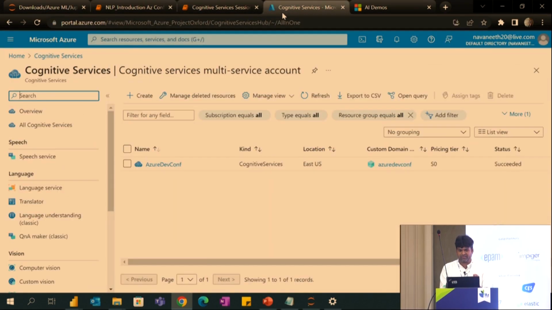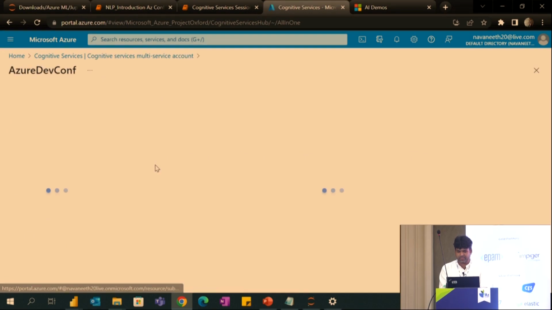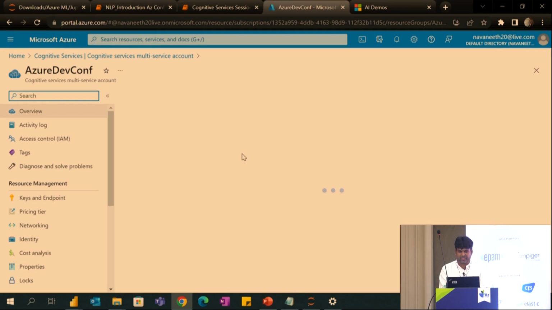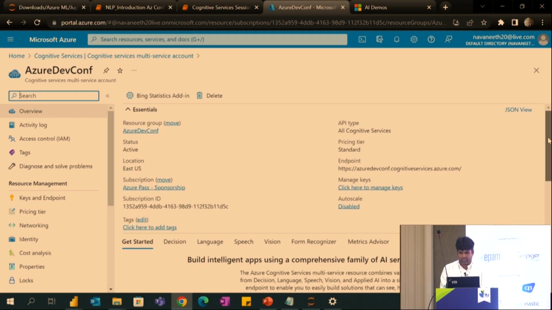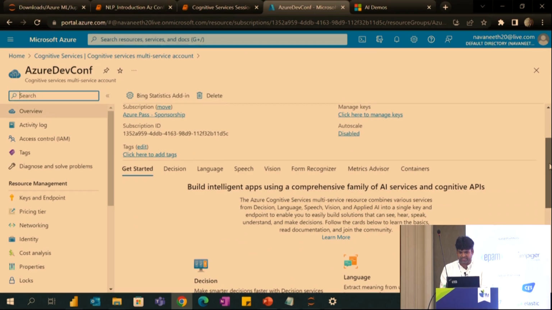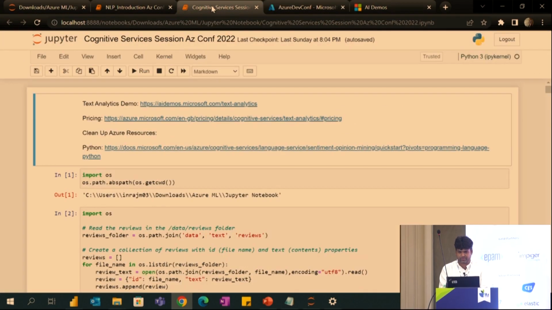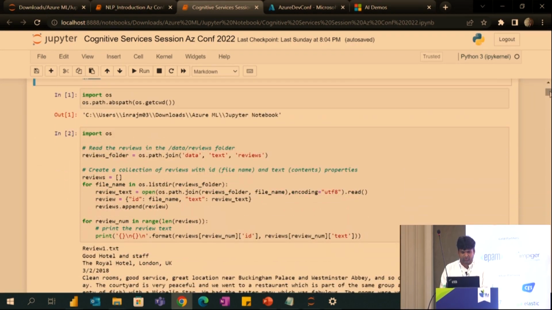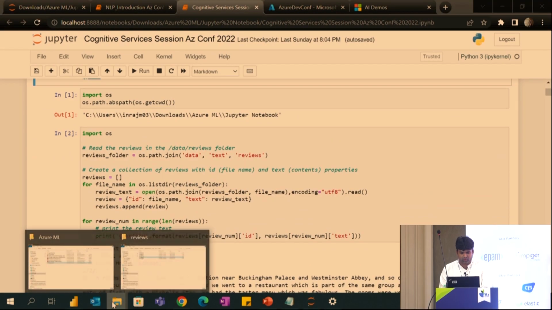For example, I have already created the cognitive services one. Here I have already taken the API key and the URL, so I'm going to use it in this demo. Before that, I will just show the comments I have.